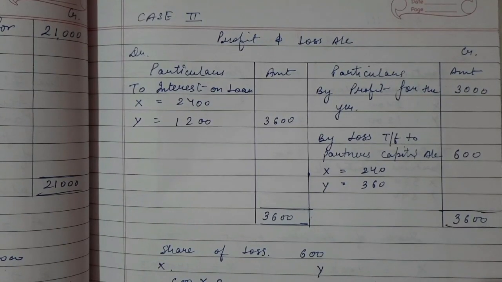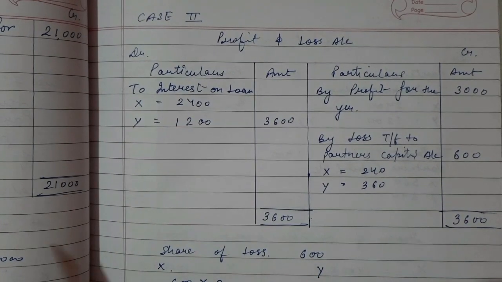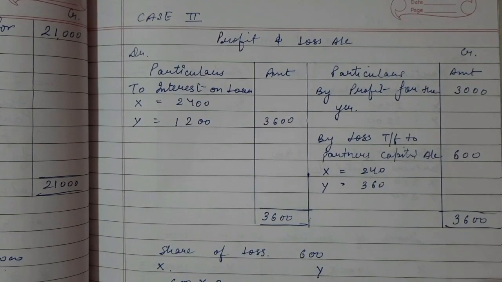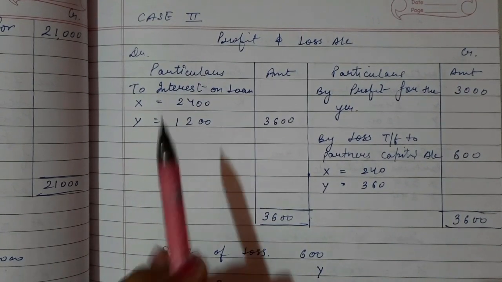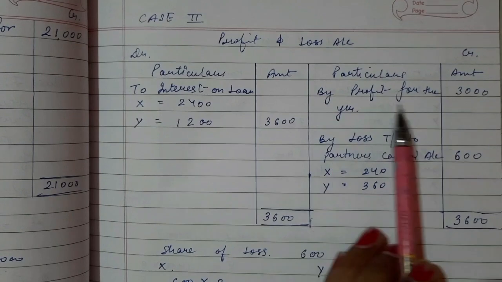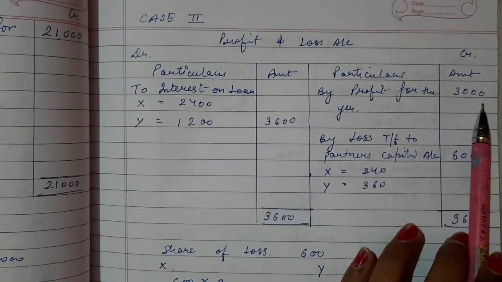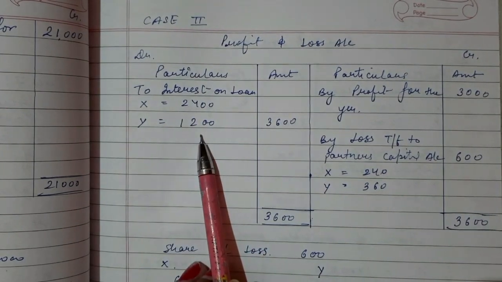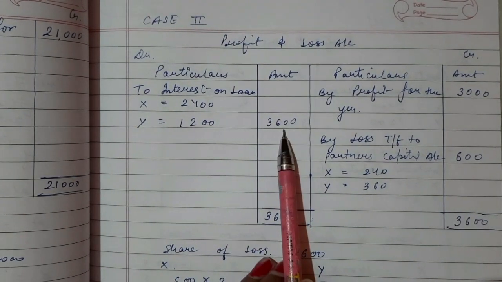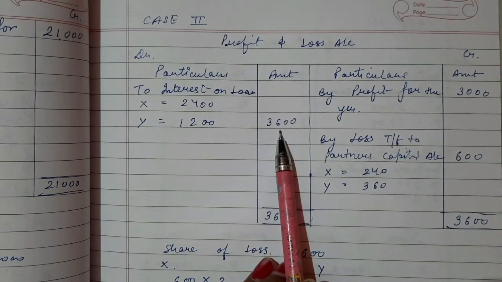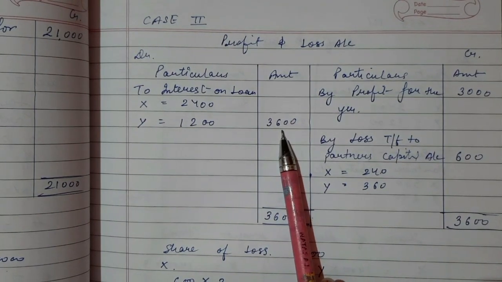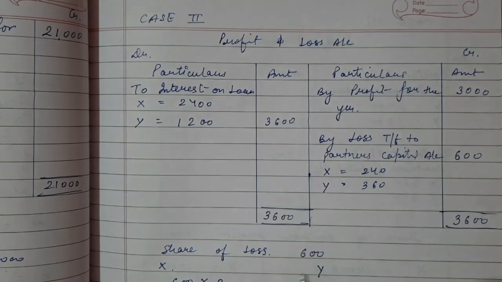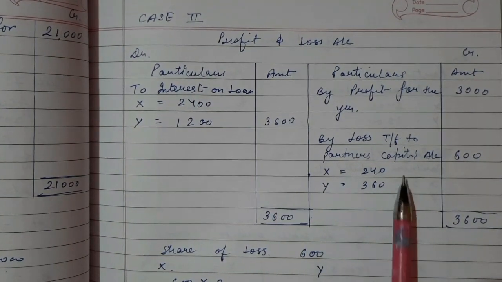So this is the case number 2. It is similar as the case number 1, but here we will transfer profit on the credit side. I have written by profit for the year 3000 rupees, right? After that we will charge interest on loan. So interest on loan, I told you that you will have to remember this amount 2400 and 1200. So this is 3600 sum total. Okay, so after balancing both of the sides, we have got a loss of 600.